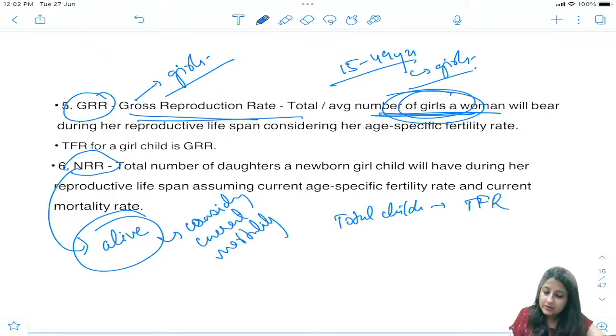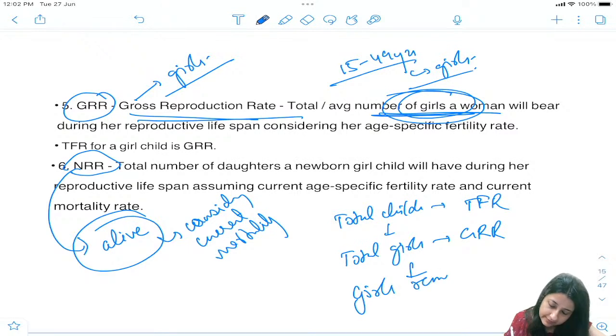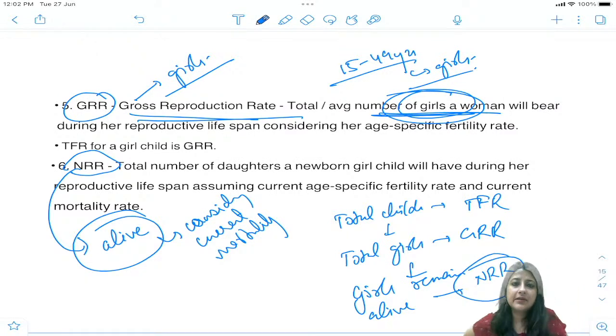Okay, so in very simple words, total children देखो क्या है? TFR. Total children में how many total girls? GRR. And last में how many girls remain alive. Okay, how many girls remain alive, guys? So how many girls remain alive? That is NRR. Got it? Everybody, yes, this can definitely come in your NORCET exams also. Okay, so how many girls remain alive is your NRR. Got it? Everyone, did you understand this concept?